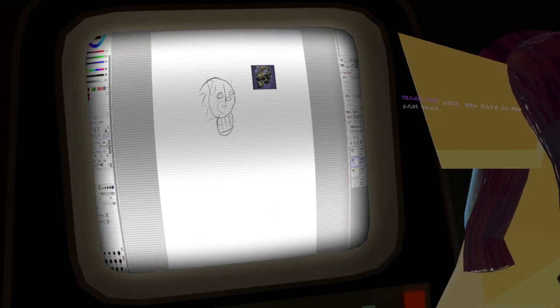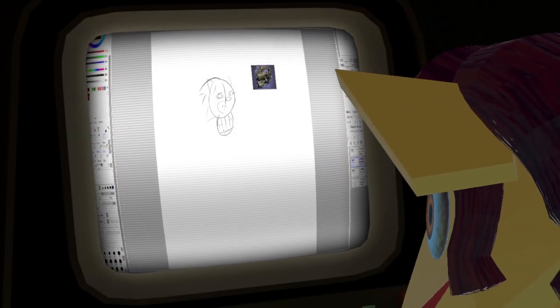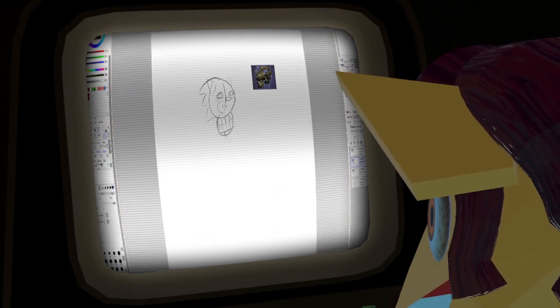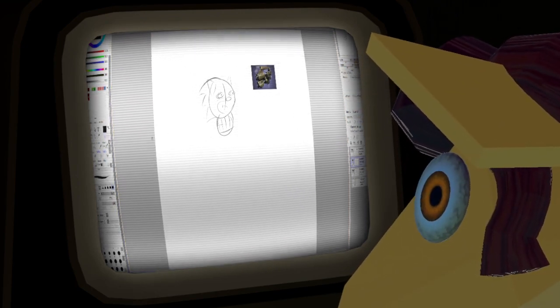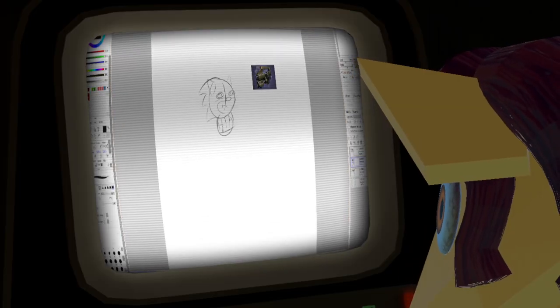Alright, so we're on this other layer and we're just going to eyeball this because this is for a rough sketch. I don't want that, I want my actual lines.